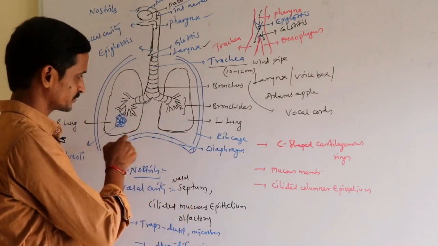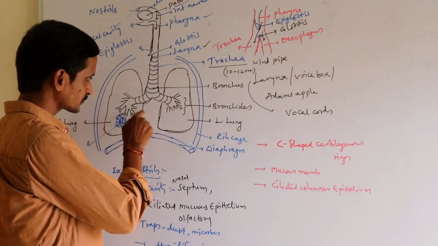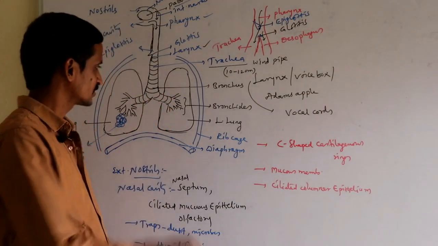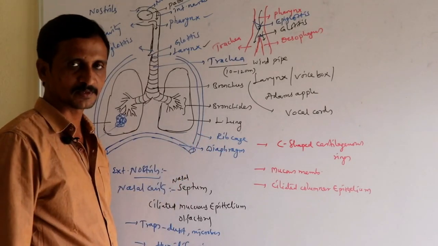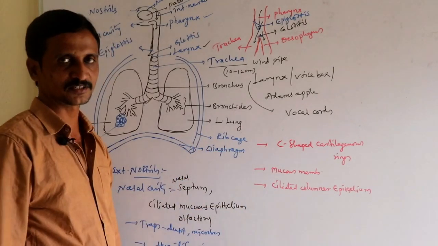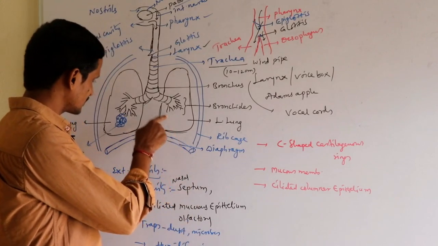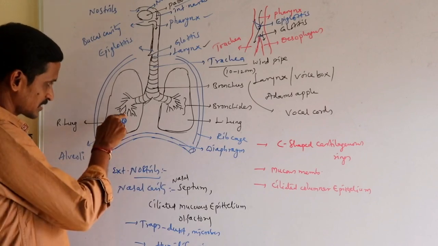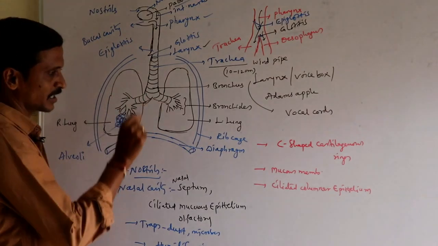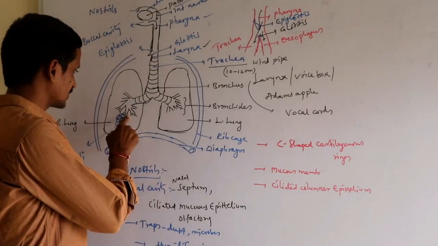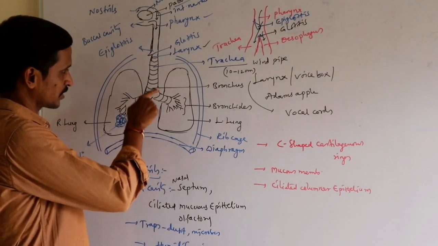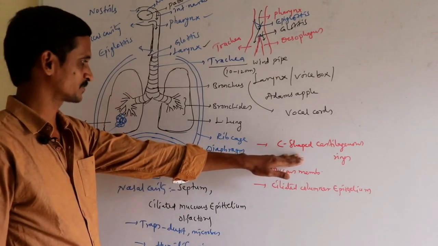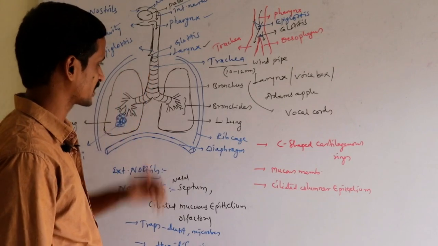The bronchus and bronchioles are also supported with C-shaped cartilaginous rings. They are also internally lined by mucous membrane and columnar epithelium tissue. In the final stage, the smaller bronchioles that end with alveoli do not possess cartilaginous rings. Other than that, the bronchioles above and the bronchi are internally supported by C-shaped cartilaginous rings. So that is regarding bronchus and bronchioles.